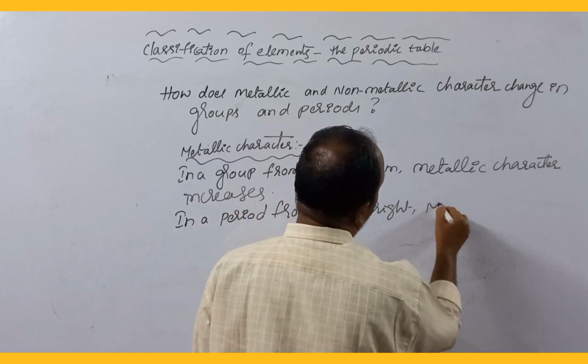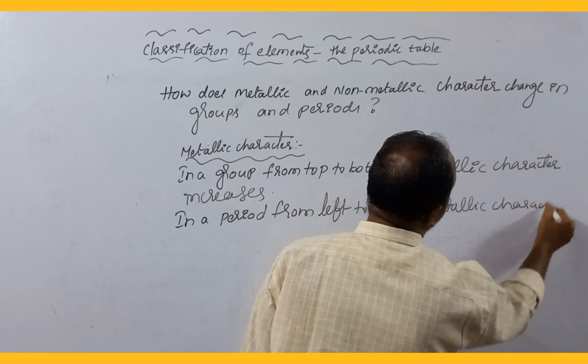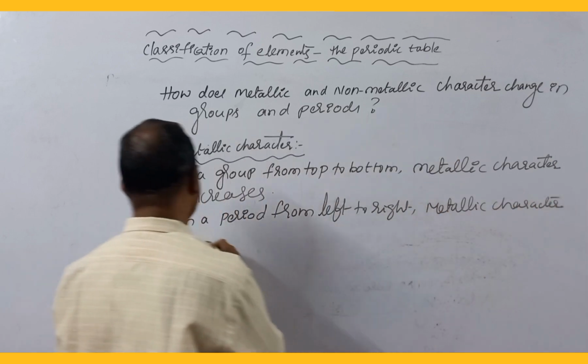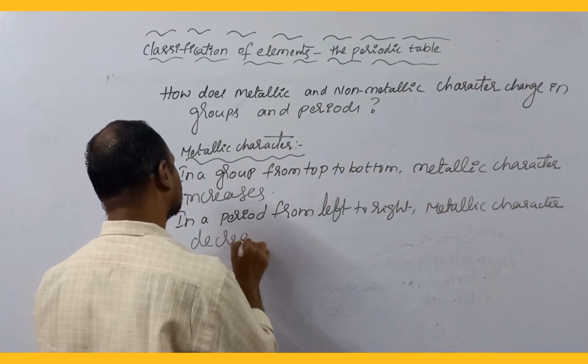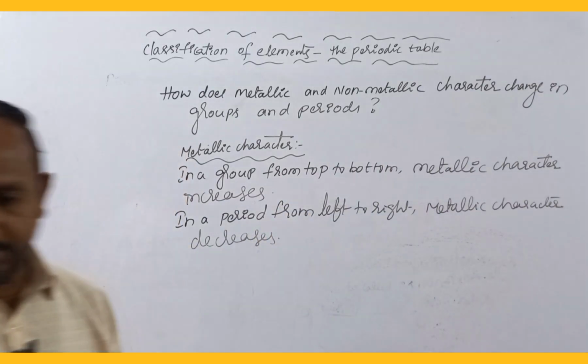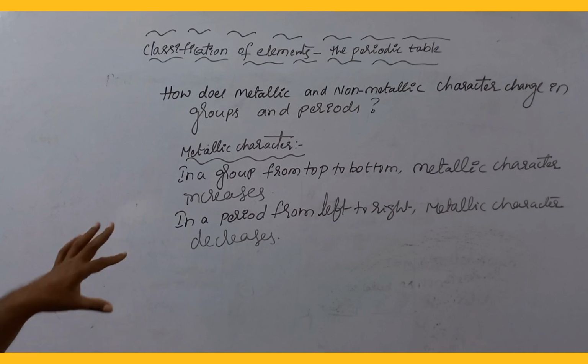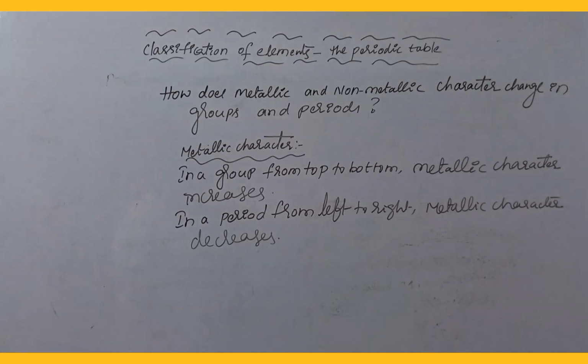It means that non-metallic character increases from left to right in a period, but metallic character decreases. So this is how metallic character changes in groups from top to bottom and in periods from left to right.